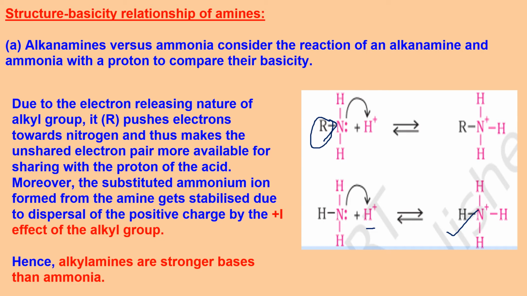Due to the electron releasing nature of the R group, which is an alkyl group, it pushes electrons towards nitrogen and makes the unshared electron pair more available for sharing with the proton of the acid. So that is why alkyl amines are stronger bases than ammonia.